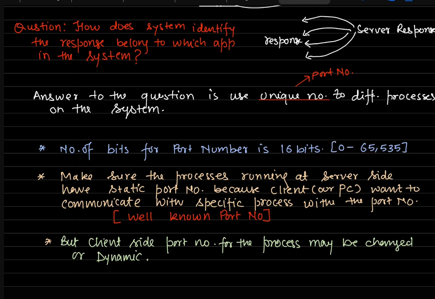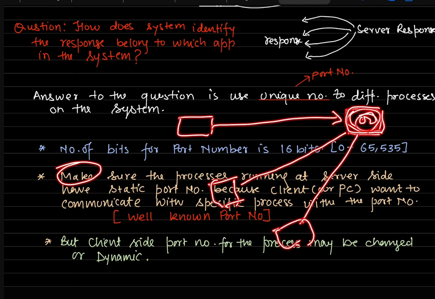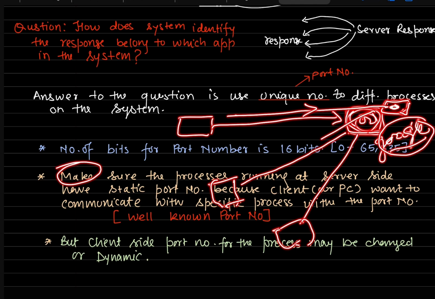One more thing to make sure of. Suppose I am a person who wants to communicate with someone somewhere, and other devices also want to connect to that same one. Suppose this is a Google server, right? On the Google server there is a port where an application is running which takes requests from all other devices and gives responses, right?